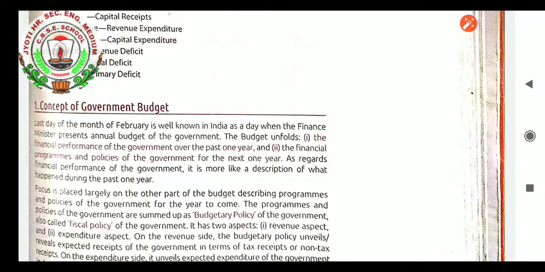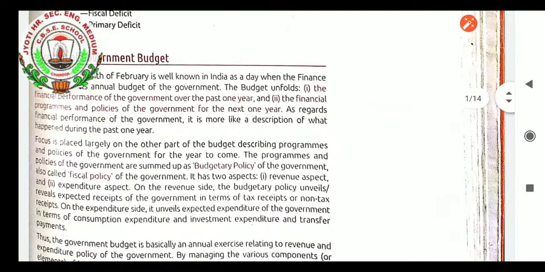It has two aspects. One is the revenue aspect, the second is the expenditure aspect. Revenue is the income of the government in the form of tax and other non-tax duties, whereas expenditure is what the government will be spending on the various issues of society. Let us see from the book what is revenue and what is expenditure.